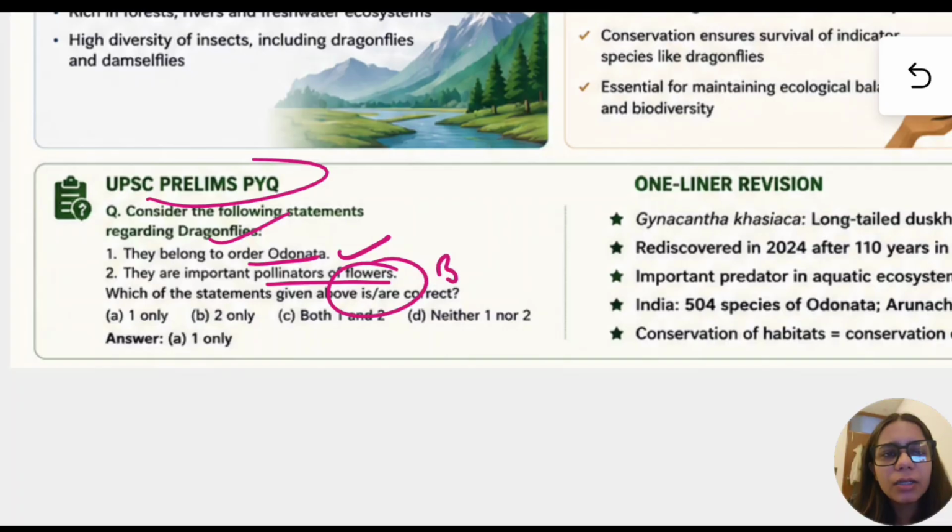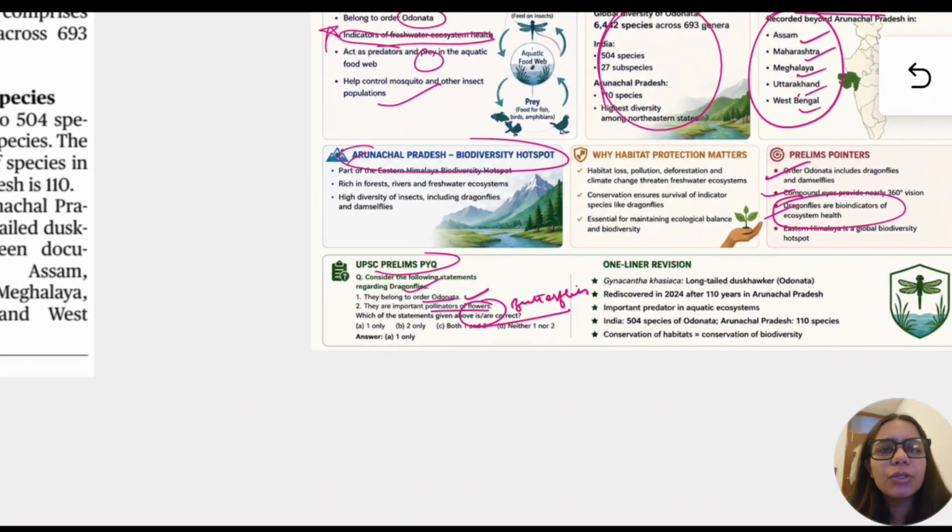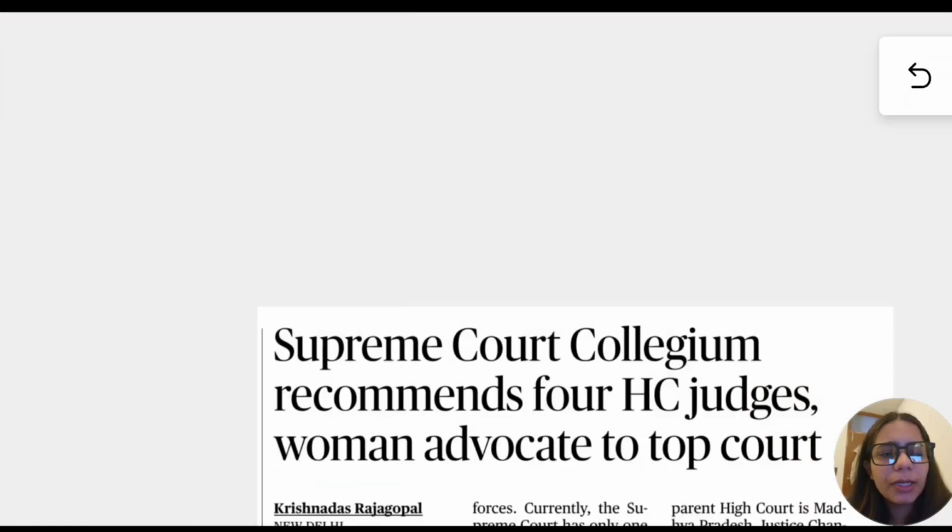Butterflies are. But if the statement states that they are important indicators of the health of the aquatic body or of fresh water, then the statement would be true. So this was about the second article for prelims.